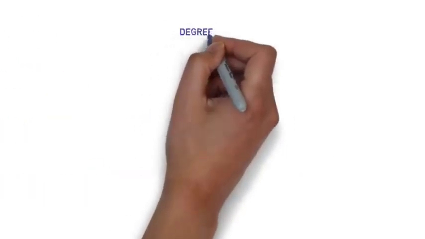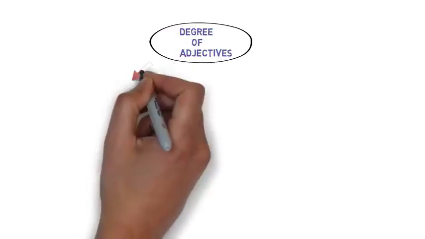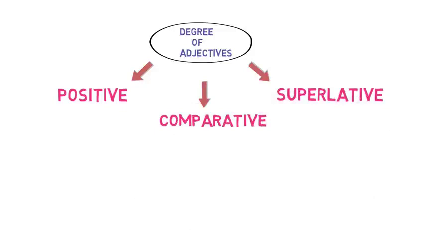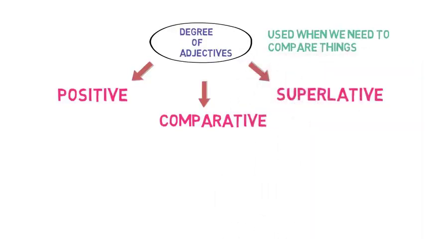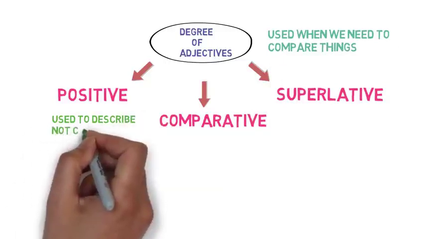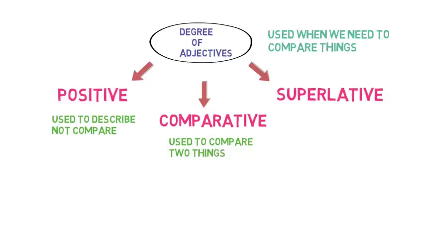Now let's look into the degrees of comparison that adjectives have. Adjectives have 3 degrees of comparison: positive, comparative and superlative. So why do we need degrees of comparison? It is used when we need to compare things. Positive degree of adjective is used to describe. It is not used to compare anything. Comparative degree is used to compare 2 things, and superlative degree is used to compare more than 2 things.